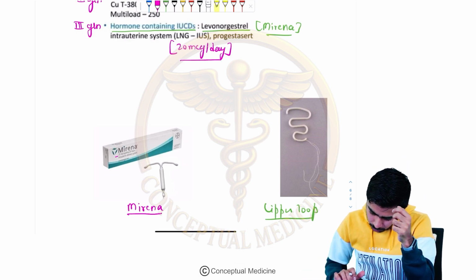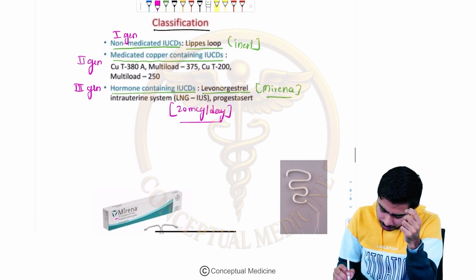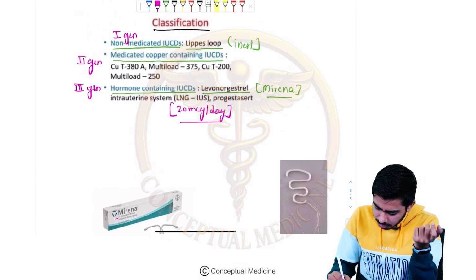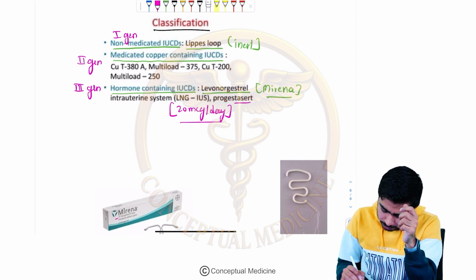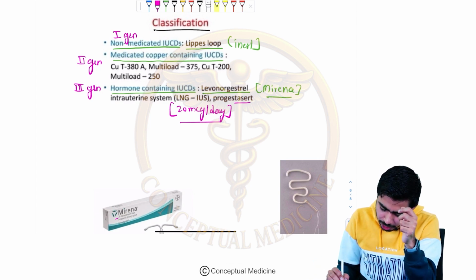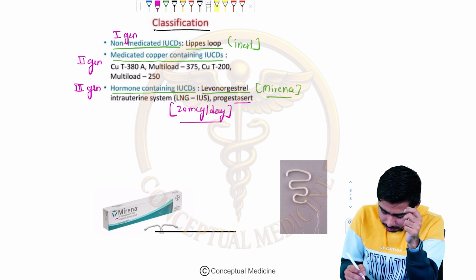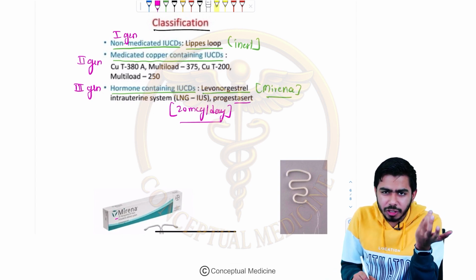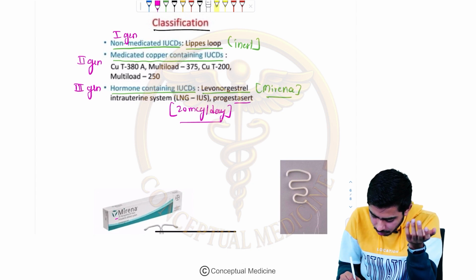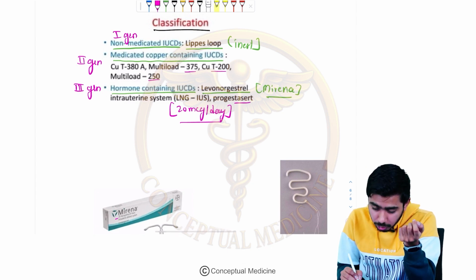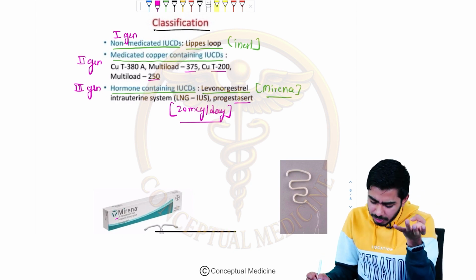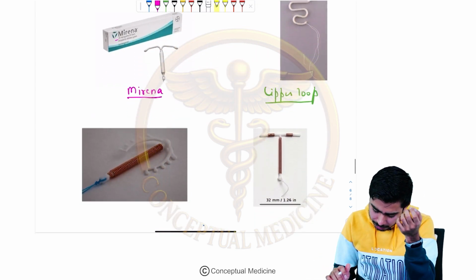Now in the third generation, progesterone can also be used over there, but nowadays it is not used. In the medicated copper containing IUCD, the second generation, we are having different kinds of copper T. We are having copper T 380A, copper T multi-load 375, then copper T 200, and copper T multi-load 250 can be there. So several kinds of copper T might be present, and that's how the copper T is looking.